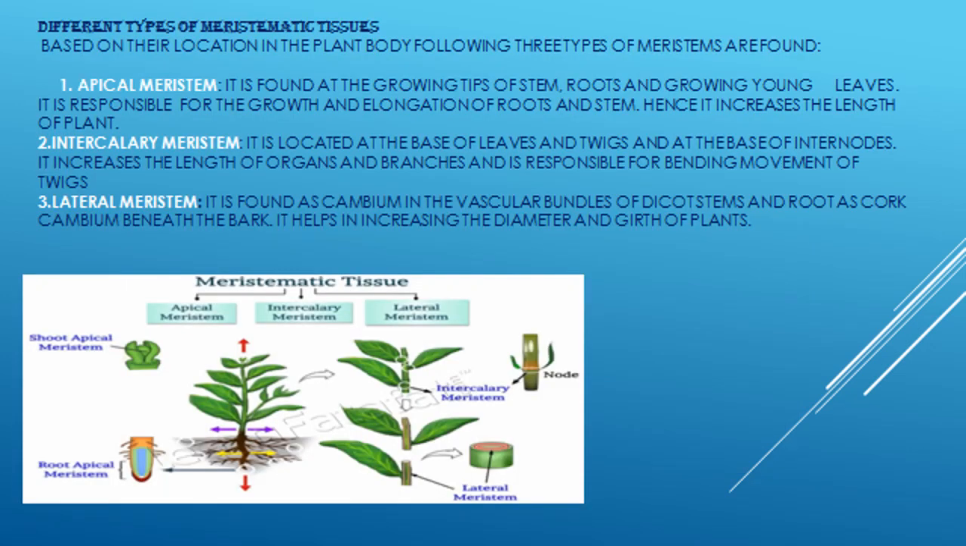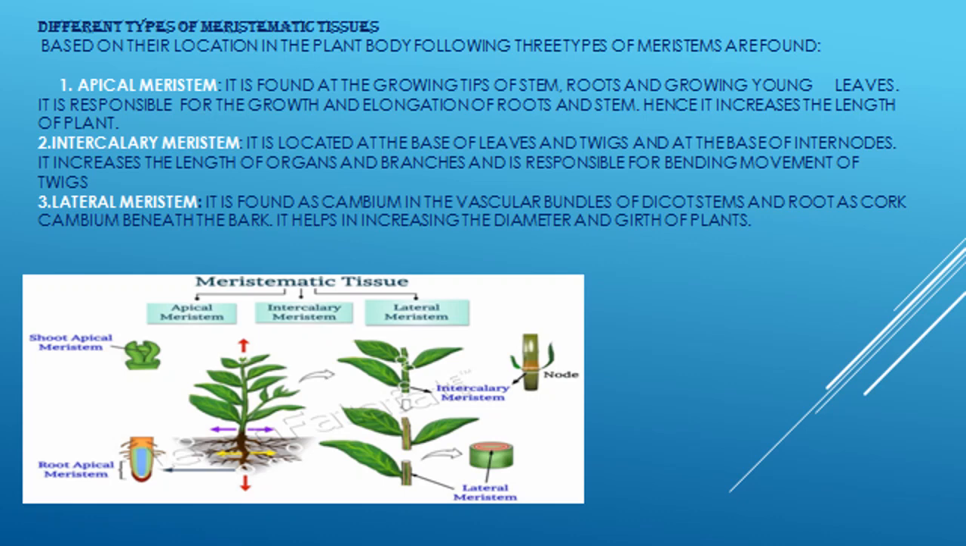Different types of meristematic tissue. Based on their location in the plant body, the following three types of meristematic tissues are found. First is apical meristem. Apical meristem is found at the growing tips of stem, roots and growing young leaves. It is responsible for the growth and elongation of roots and stem. Hence, it increases the length of the plant. They are also called primary meristem.